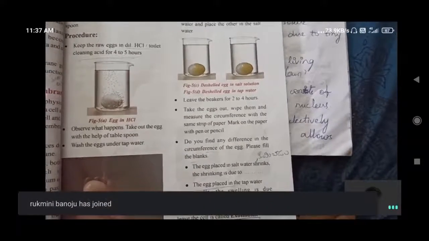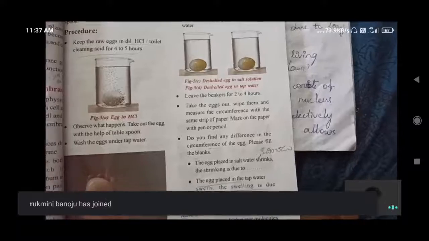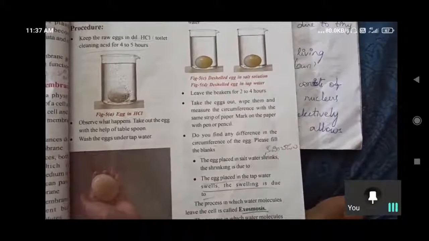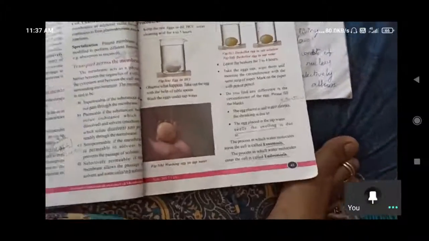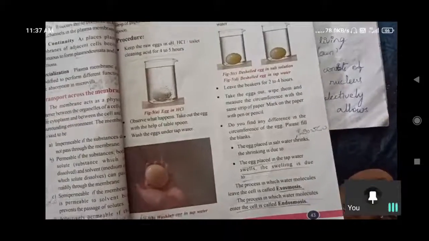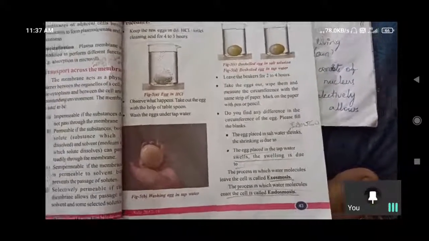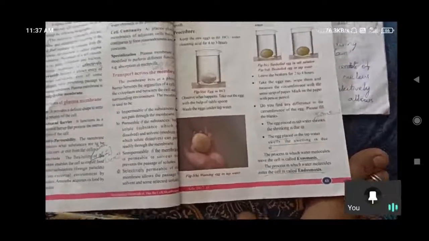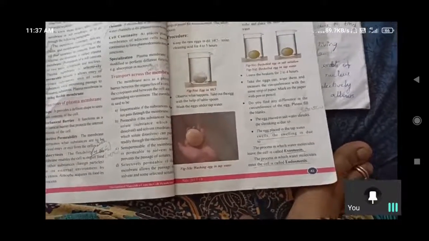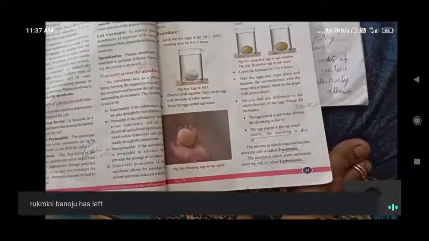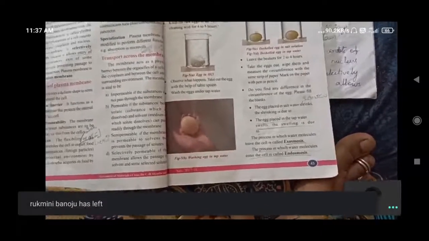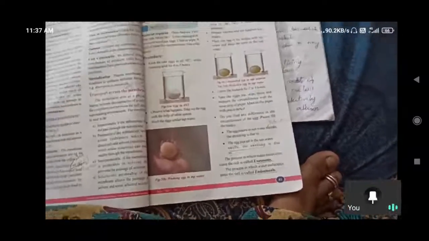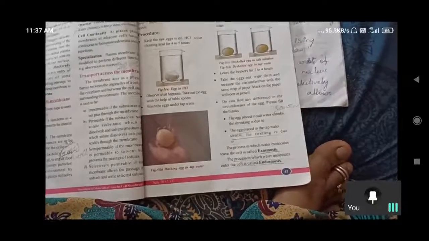The egg placed in salt water shrinks, and the egg placed in tap water swells. The egg in tap water swells, and the one in salt water shrinks inward. Why? Because osmosis happened there, exosmosis.